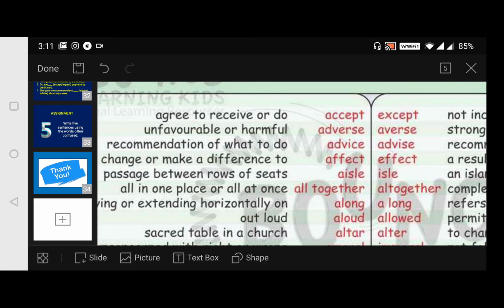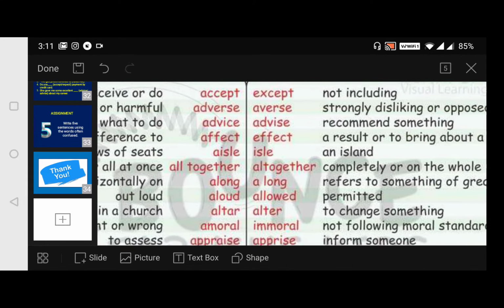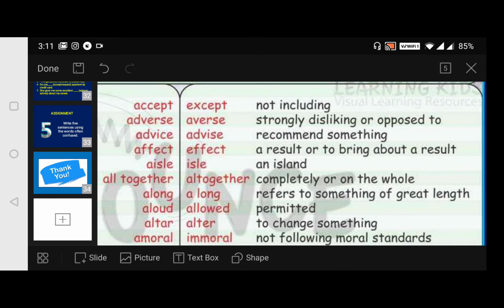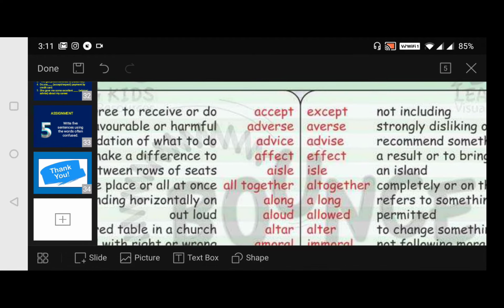So here it is something unfavorable, which is not favoring us, or something deadly, or harmful. So unfavorable or harmful, we say as adverse. And coming to averse, strongly disliking or opposed to. Yes, we don't like this; as the situations are adverse, we are averse to this situation, isn't it? So we strongly dislike this situation of pandemic, or are opposed to it. We wonder how many days we have to suffer like this, isn't it?